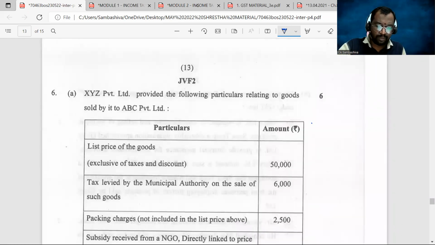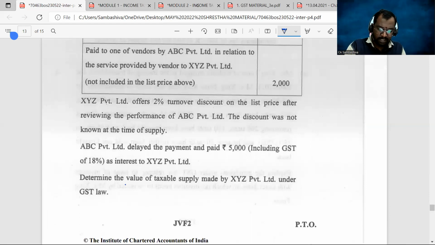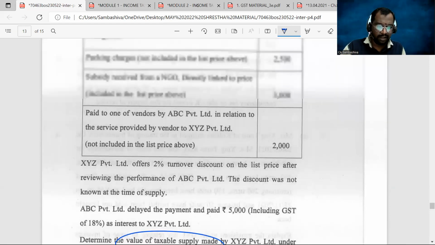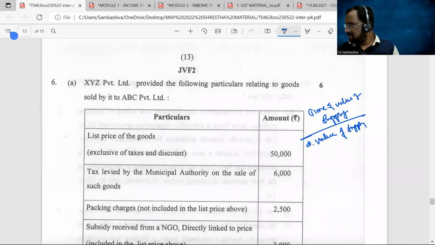This question is from the chapter Time and Value of Supply, that is chapter number 5 in our material. This question is mainly with respect to determination of the value of supply. That is what is asked: determine the value of taxable supply made by. Same question we have in our material, in our Shrestha material, 6a.